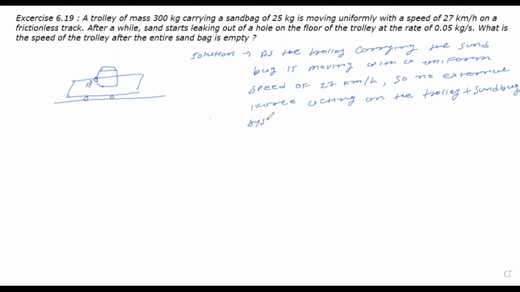And here we can say when the sand leaks out, it does not cause any external force.